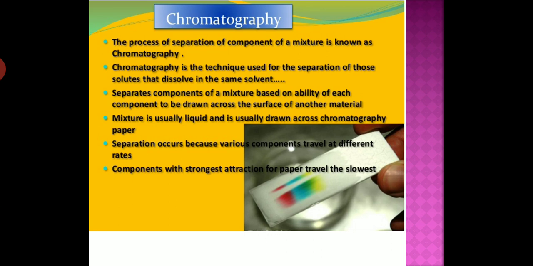Understand? So, what is the process of chromatography? The process of separation of components of a mixture is known as chromatography. Chroma in Greek means color. And this technique was used for the separation of colors, so this name was given. And student, chromatography is the technique used for separation of those solutes that dissolve in the same solvent.